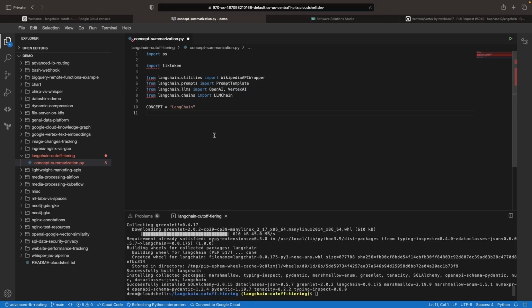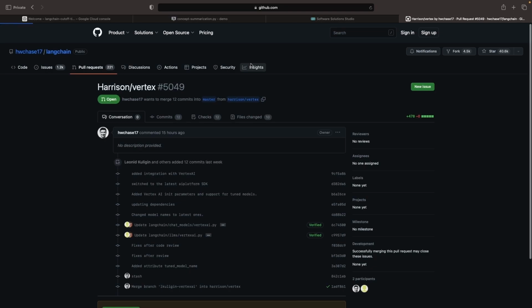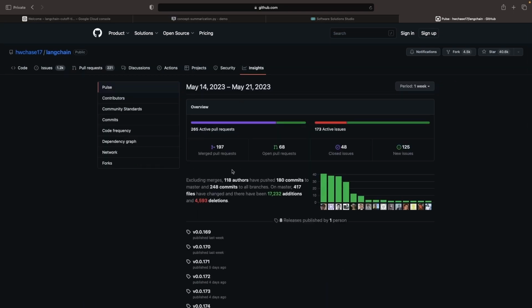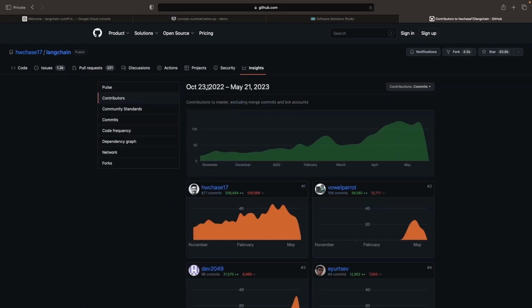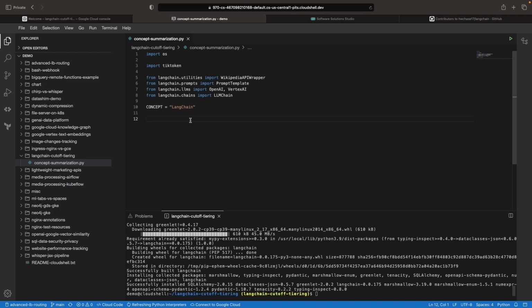Alright, so next up, we're going to need to think about a concept that we want to understand or analyze with these large language models. As a bit of a meta example, we're going to use LangChain, which is an especially nice example because this is a very recent project. If we look at the contributions for this project, they started in October 2022, so this is a very recent project, and therefore our LLMs of interest are pretty unlikely to have seen this concept before in their training datasets.